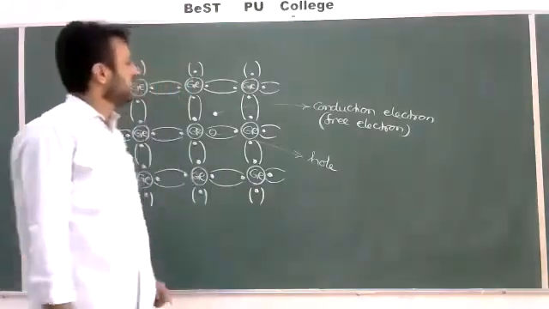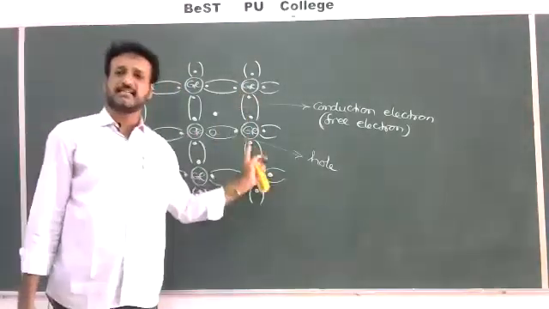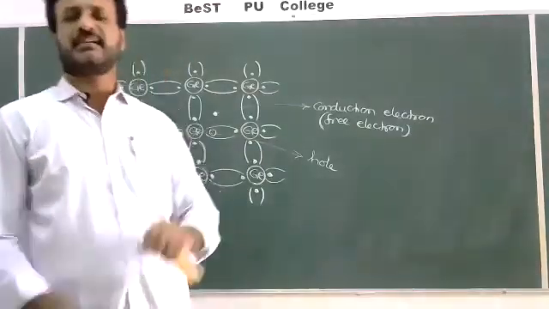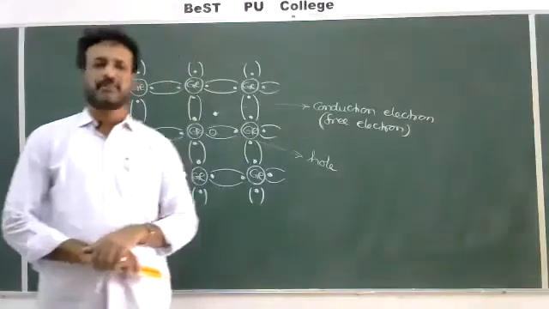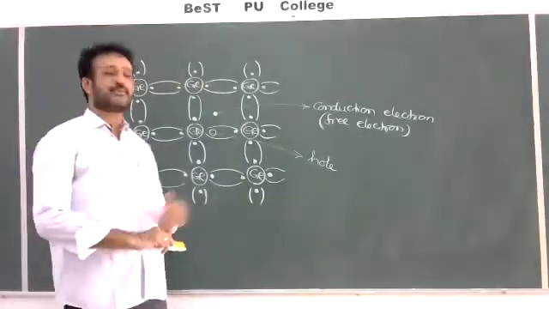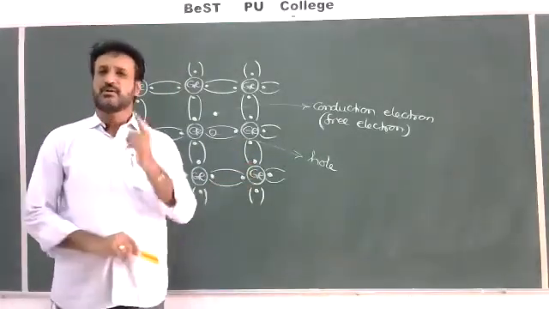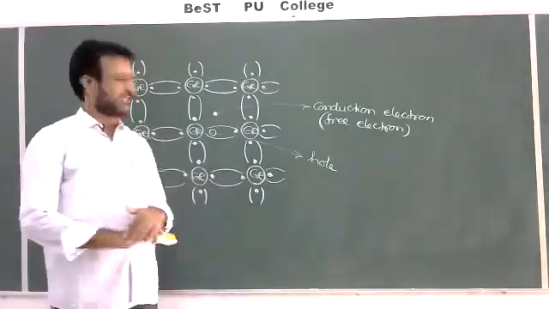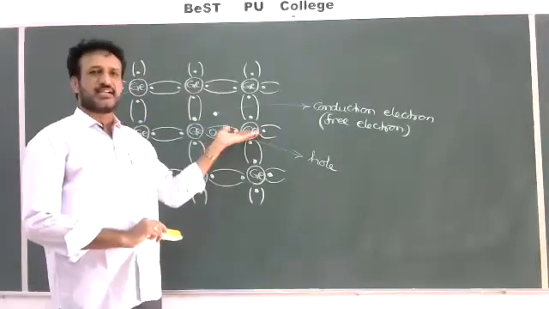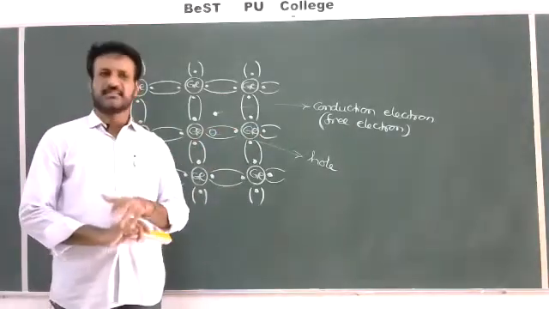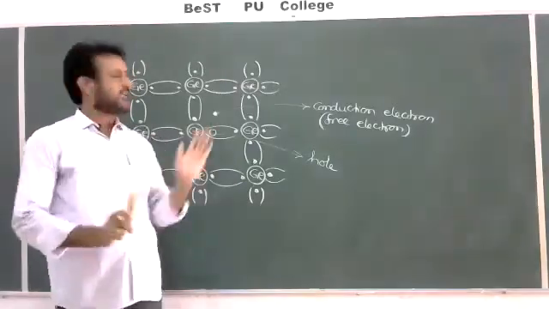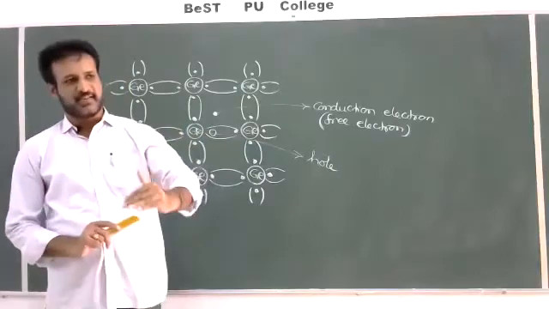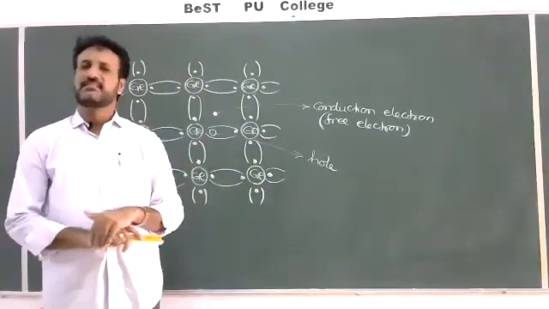So conductivity is mainly due to the breakage of the covalent bonds in a pure semiconductor, or in the case of the intrinsic semiconductor. What is the reason for the flow of current? Only the breakage of covalent bonds. But why are the covalent bonds broken? Because of higher temperature. Whenever we give more temperature, the electrons in the bonds absorb thermal energy and the bonds break and the electron comes outside. Electron coming outside means it jumps from the valence band to the conduction band, which causes electric current.